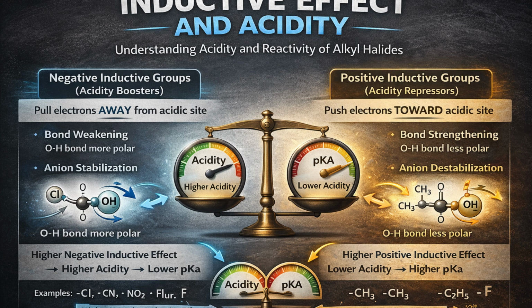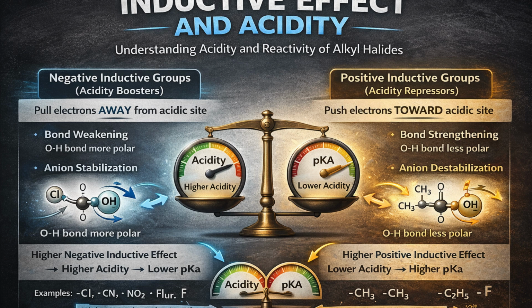Stabilizing the anion. Once the H+ leaves, the remaining oxygen has a negative charge. Negative inductive groups suck that negative charge toward themselves, spreading it out. In chemistry, dispersed charge equals stability. Rule: higher negative inductive effect equals higher acidity equals lower pKa.